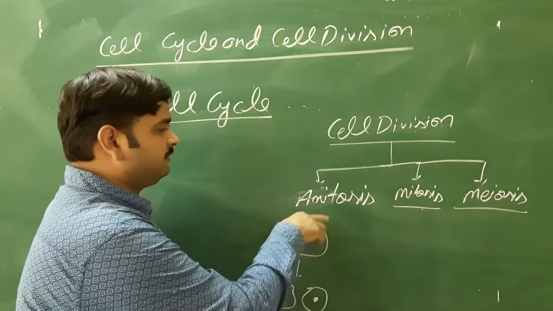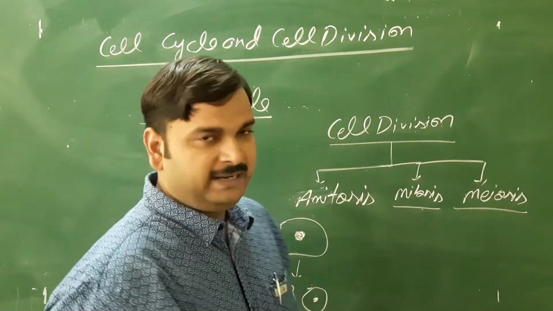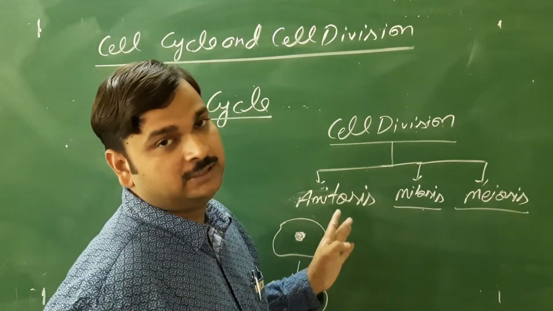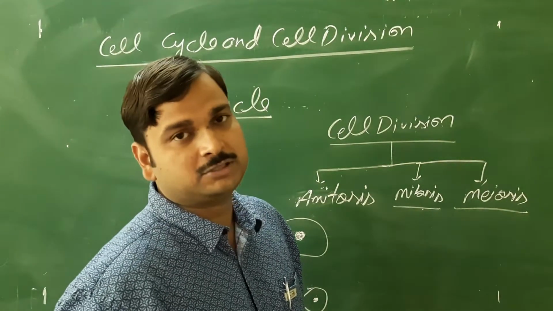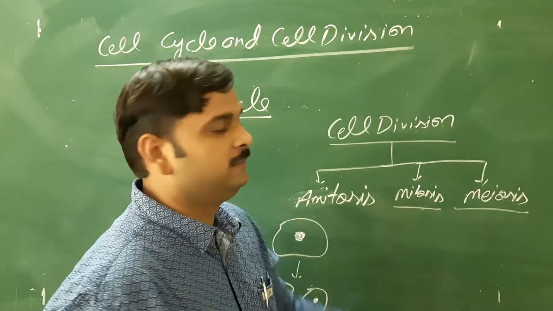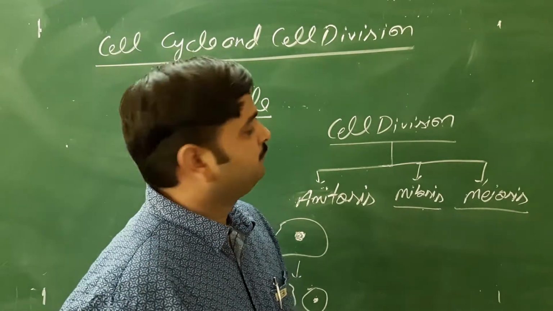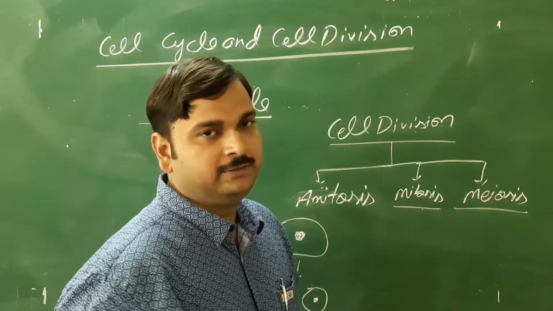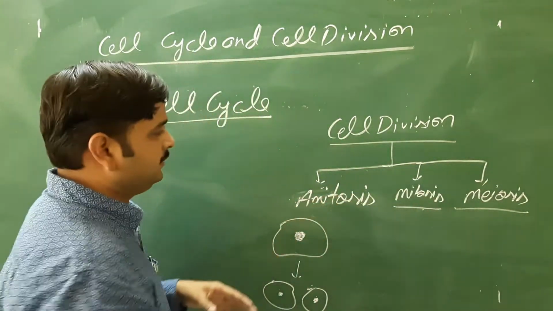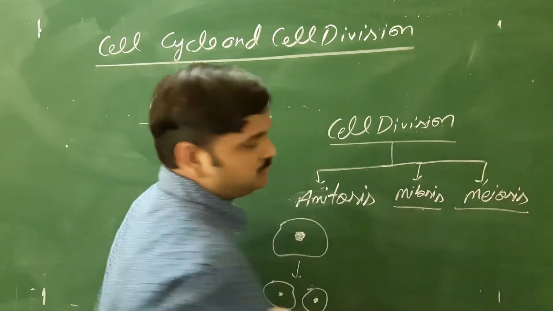So this is the difference between amitosis and mitosis. A means absent. What is absent? The formation of chromosome and formation of spindle fiber is absent in the case of amitosis, and that same takes place in the case of mitosis. Then meiosis also we will study in detail. So these are the three types of cell division. But in our syllabus, mitosis is there and meiosis is there.